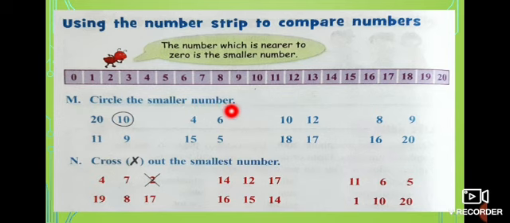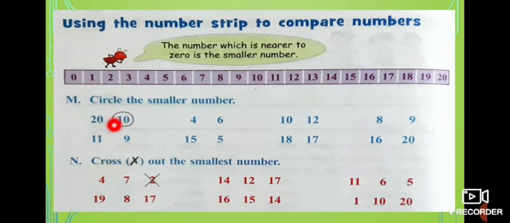Part M. Circle the smaller number. Now we are going to circle the smaller one. Look at here. What number is this? 20. Where is 20? 20 is here in the strip. And what number is this? 10. 10 is here. And where is 0? Yes, 0 is here. Now, which number is near to 0? 10 is near or 20 is near? Which is near? 10 is near. So, you have to circle number 10.